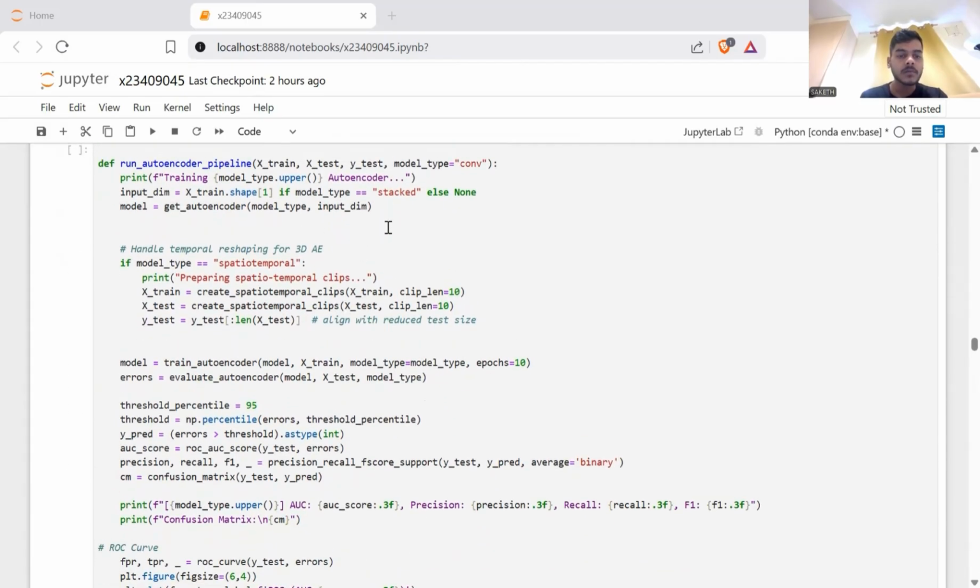The run autoencoder pipeline function integrates the full workflow for training and evaluating different types of autoencoders, convolutional, stacked, or spatiotemporal, on anomaly detection tasks. It begins by printing the chosen model type and initializing the appropriate autoencoder architecture using the get autoencoder function.